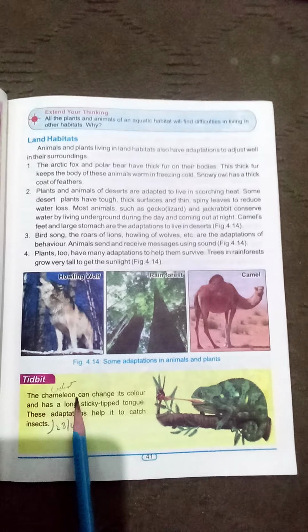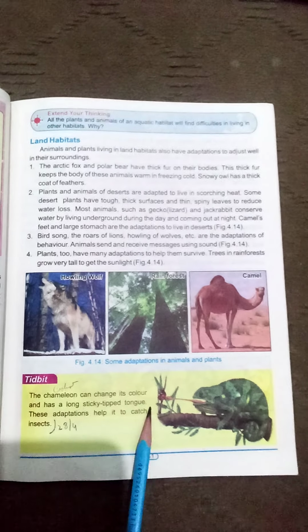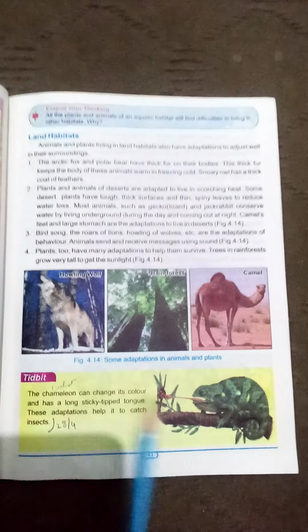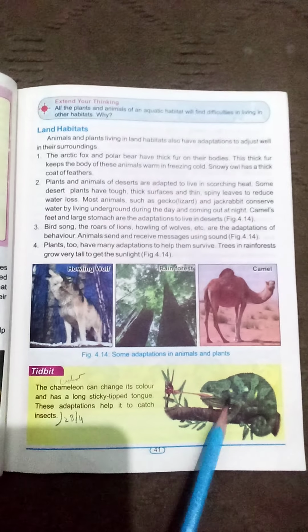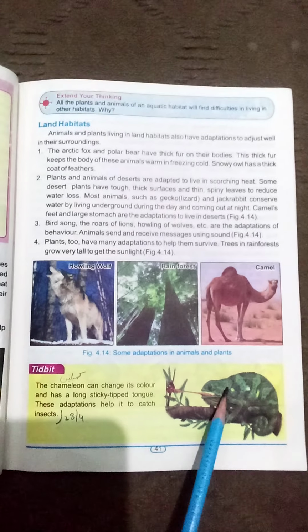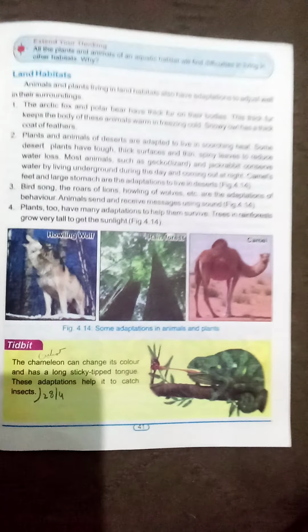Tidbits: the chameleon can change its color and has a long sticky-tipped tongue. These adaptations help it to catch insects. You know what is the chameleon? उर्दू में गिरगिट का नाम सुना है आप लोगों ने? गिरगिट, it's chameleon. It changes its color when it finds any danger around it. Okay, you will do the reading till here.